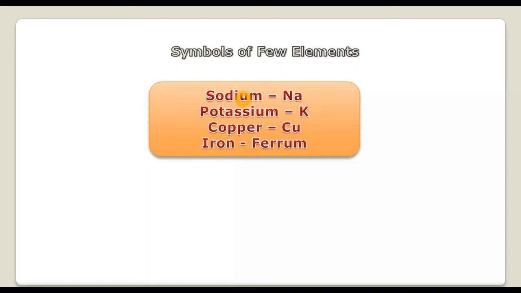But here the symbol of sodium is Na. Why? Same happens in potassium. The symbol should be P or PO, but here the symbol is K. For copper, same. For iron also. So basically, whatever we are studying, we use the symbol of elements.